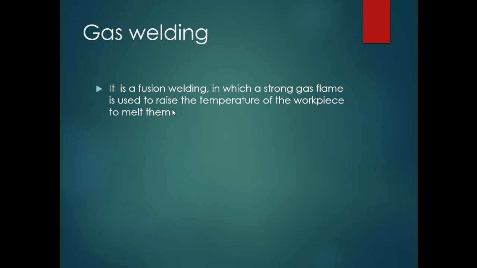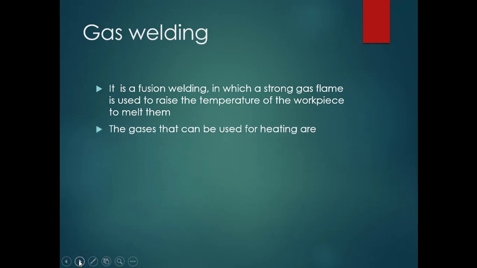And as you all know, in the case of fusion welding, we apply heat at the point of joint of the workpieces, and as soon as you apply that heat, the metal pieces will melt and form a molten pool, and that molten pool after solidification will form a strong joint. So that is what we discussed about fusion welding. In gas welding, we make use of a strong gas flame to raise the temperature of the workpieces as well as to melt them. After melting, it forms a molten pool, and after solidification that forms a strong joint. That is the principle behind gas welding.